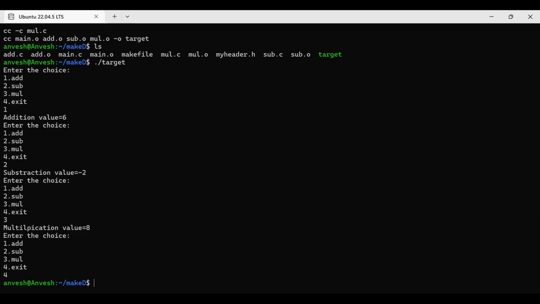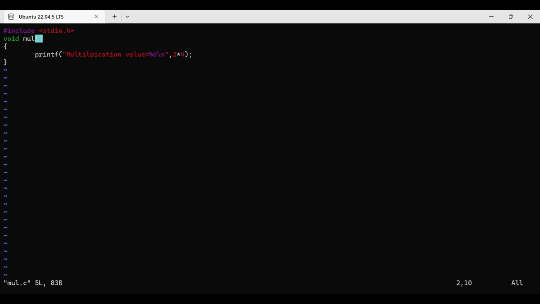After this we will see what the use of this is. Now at this time I am going to mul.c. Now I want to change it at runtime, not compile time. That's why here I am taking input from the user. int a, b; a equals 0, b equals 0.